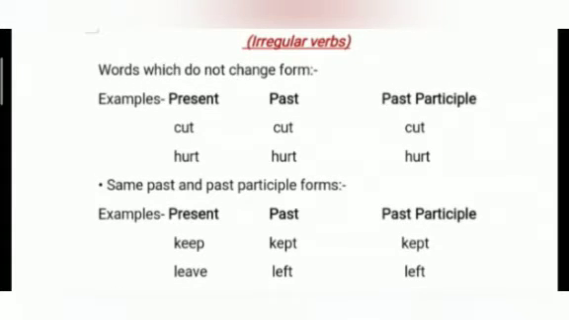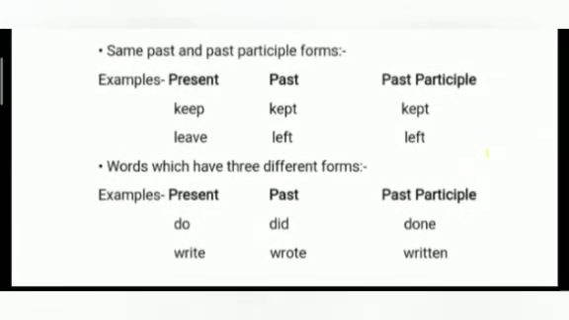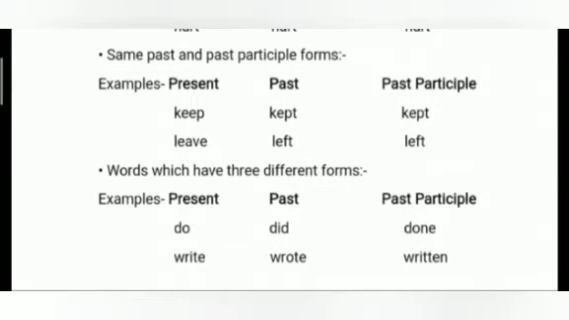Now, we are going to discuss about irregular verbs which do not follow any rules when we change them to their participle forms. Rule number 1. Some words do not change their forms. They remain same in all the three forms like cut, cut, cut. Hurt, hurt, hurt. Okay. Next is some verbs have the same past and past participle forms like keep, kept, kept, leave, left, left.